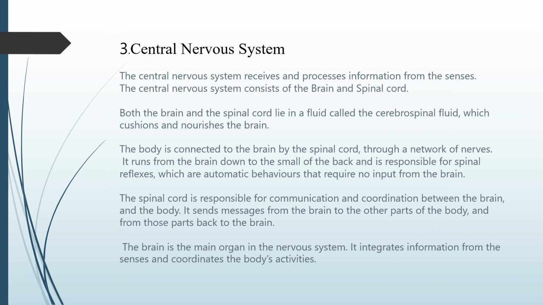Central nervous system. The central nervous system receives and processes information from the senses. The central nervous system consists of the brain and spinal cord. Both the brain and spinal cord lie in the fluid called cerebrospinal fluid, which cushions and nourishes the brain. The body is connected to the brain by the spinal cord through a network of nerves.